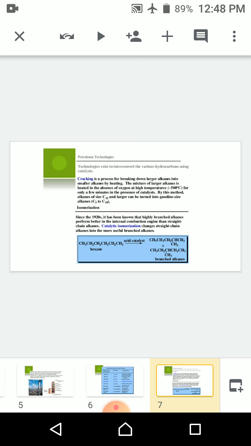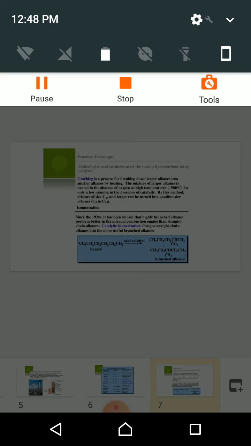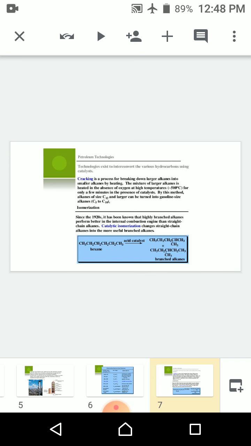The mixture of larger alkenes is heated in the absence of oxygen at a high temperature, about 500 degrees Celsius, for only a few minutes in the presence of a catalyst. By this method, alkenes of size C12 and larger can be turned into gasoline size having C5 to C10. So by the catalyst, we can change one type of petroleum into another type of petroleum.